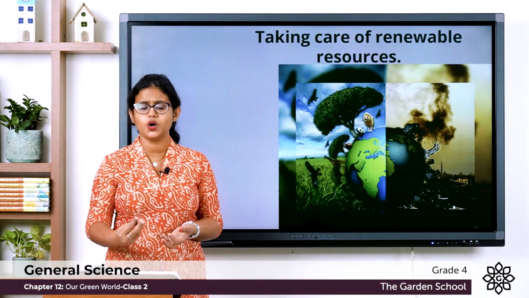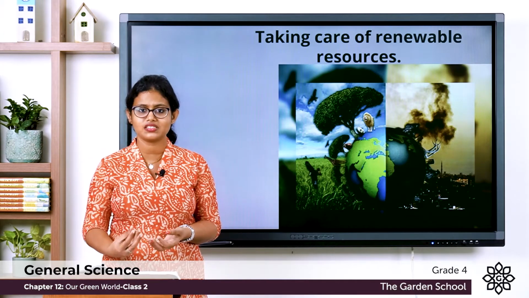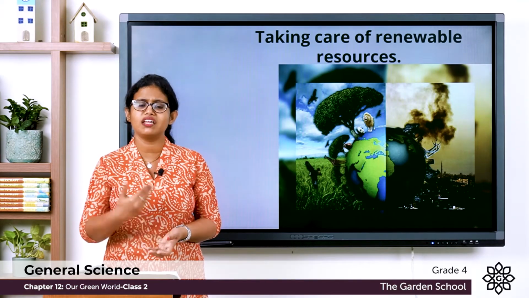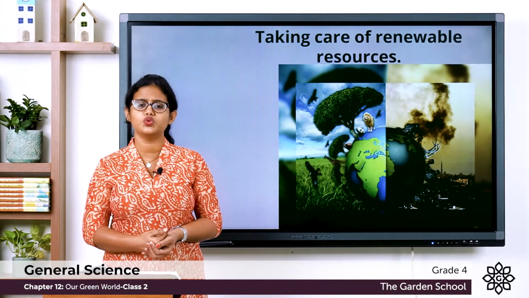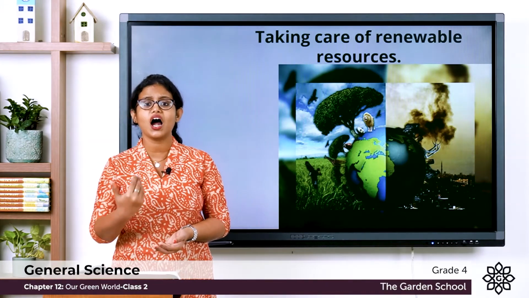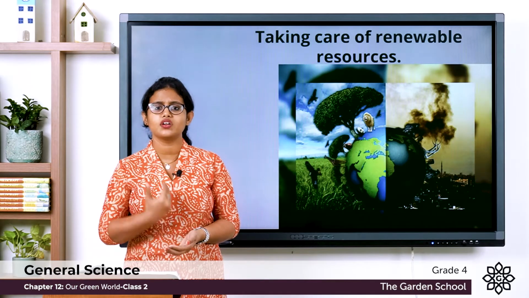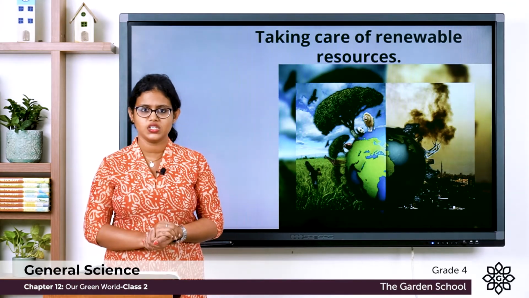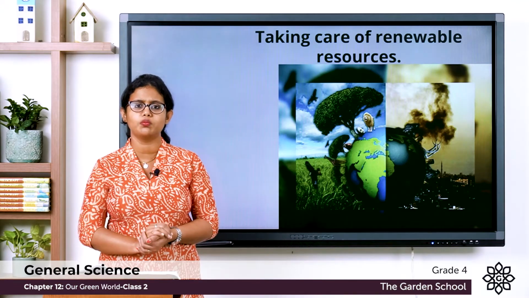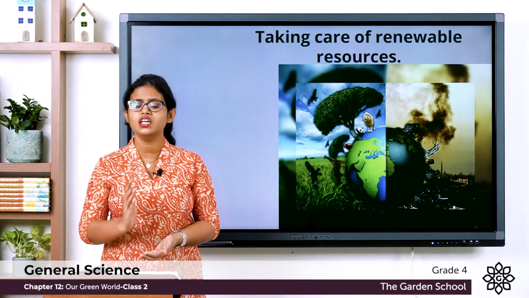Then when we dump waste into water, what happens? It pollutes water. Can we use these polluted water? No, we cannot use these polluted water. So it is our duty to take care of renewable resources. We should use them carefully. So, taking care of renewable resources is very, very important.